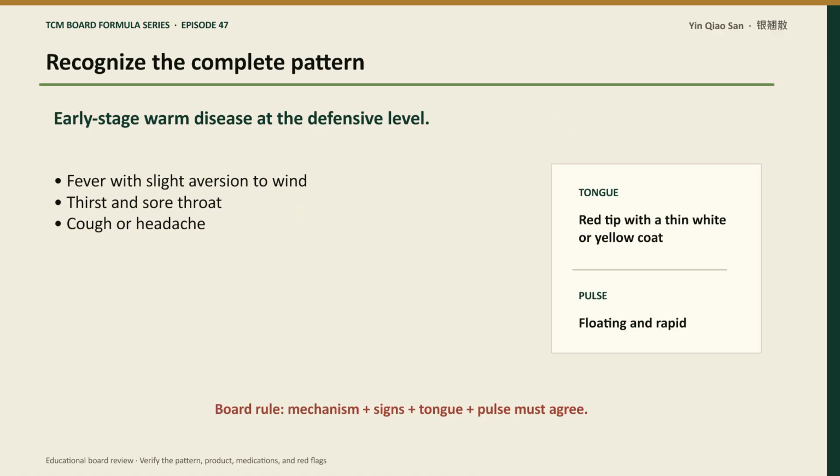The target pattern is early-stage warm disease at the defensive level. Look for fever with slight aversion to wind, thirst and sore throat, cough or headache. The tongue is red tip with a thin white or yellow coat. The pulse is floating and rapid. On-board questions, the mechanism, symptom cluster, tongue, pulse, and treatment strategy must agree. One isolated symptom is not enough.